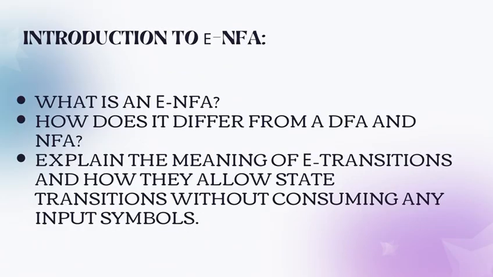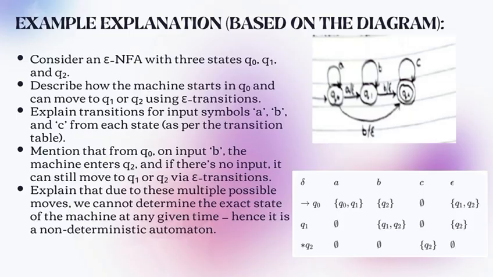To begin, we must answer a few fundamental questions. What exactly is an epsilon NFA? In standard finite automata, transition happens only when an input symbol is read. However, an epsilon NFA differs because it allows epsilon transitions also. This means the machine can change its states without consuming any input symbol.